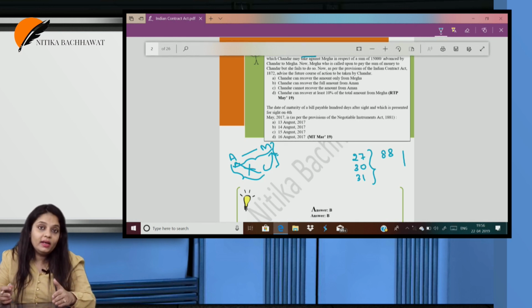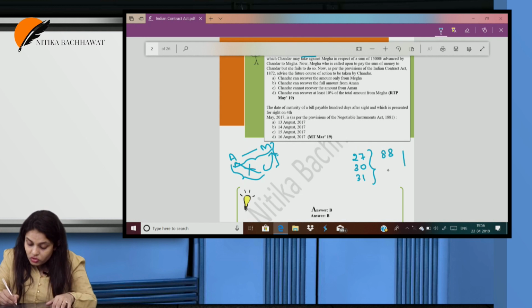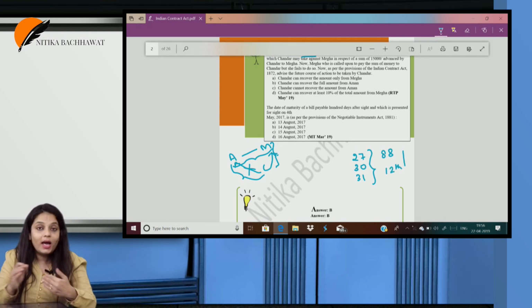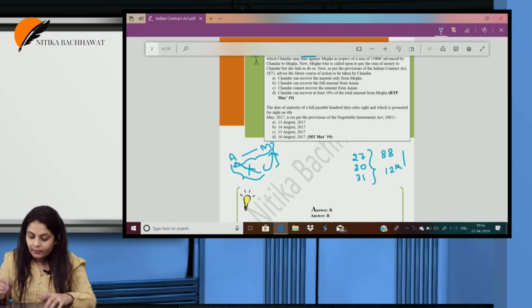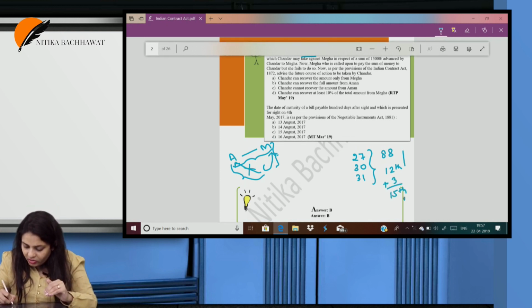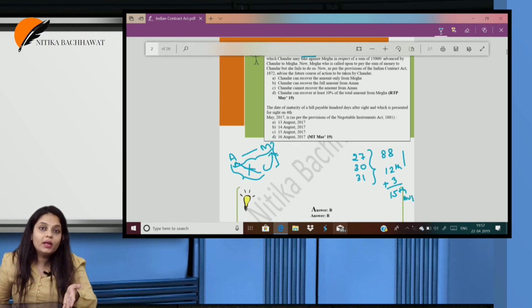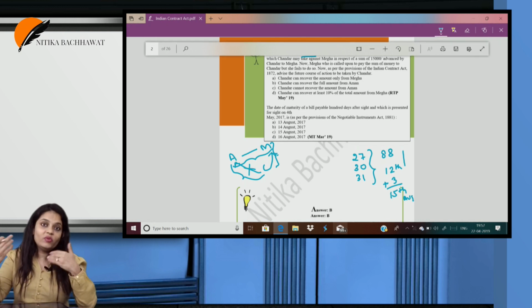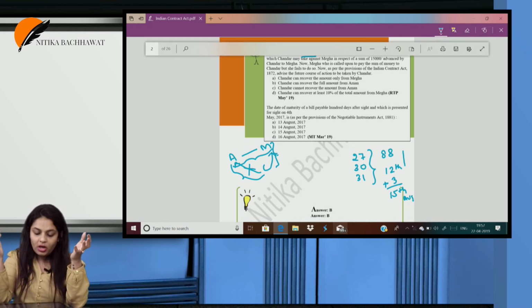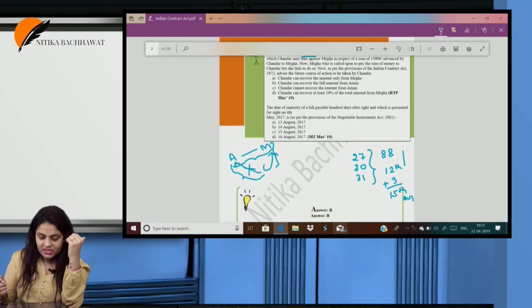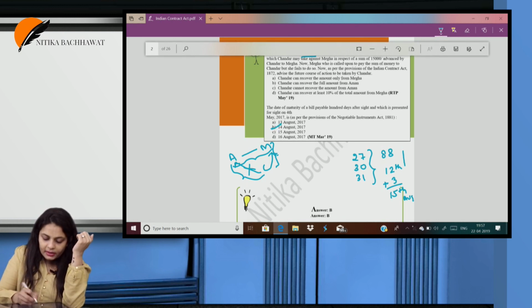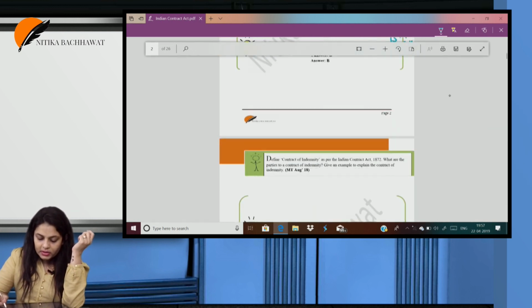So we need 100 days and there are already 88 days. If we deduct 88 days, how many more days do we need? We need another 12 days. So when we add 12 days, it comes to the 12th of August, because the last day is counted, if you remember from the General Clauses Act. Now I need 3 days grace period. So if I take 3 days grace period, it is 15th of August. Oops, 15th August is a holiday. And it is a pre-decided holiday, that means we already know it's a holiday. When it falls on a holiday, is it the preceding or the succeeding day? The preceding day. So what is the maturity date? It is the 14th of August.